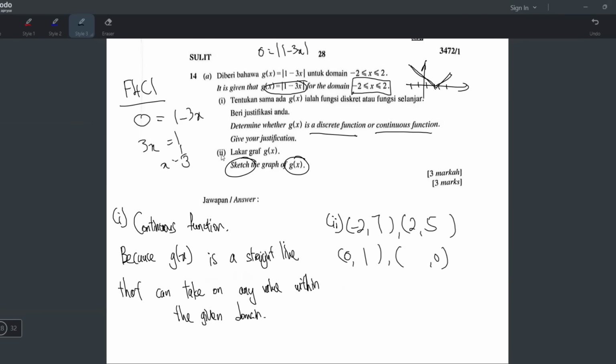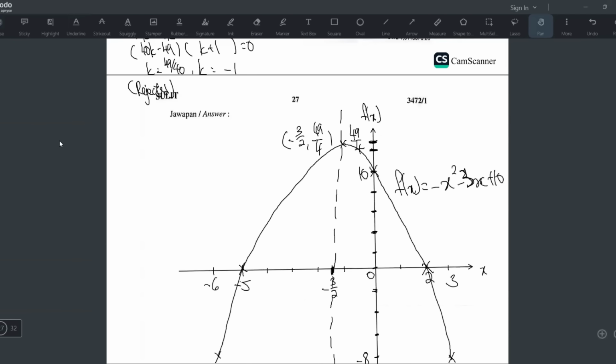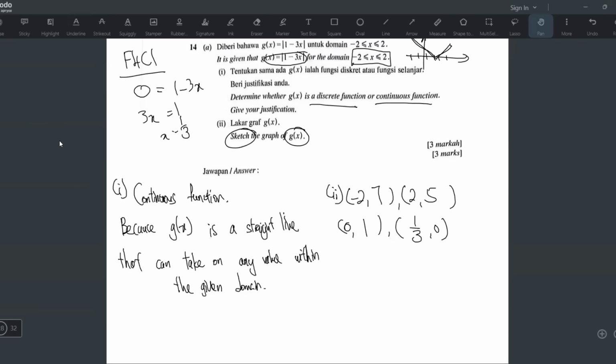But you have to double check and make sure this x is between -2 and 2. If it's not between -2 and 2, that means you cannot plot that point. As you can see, 1 over 3 is between -2 and 2, so you can use this point later. And that's all, these points are enough already. I remember just now we found the turning point, that's because it was a quadratic. This one is not a quadratic, so you don't need to find the turning point. The first point, the last point, x-intercept and y-intercept are enough.